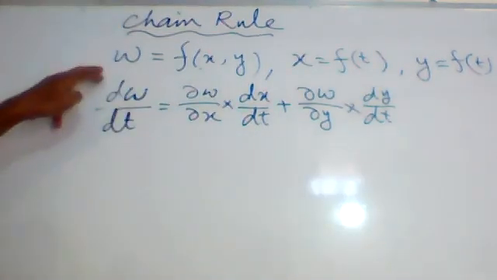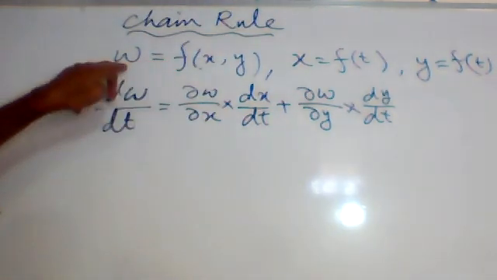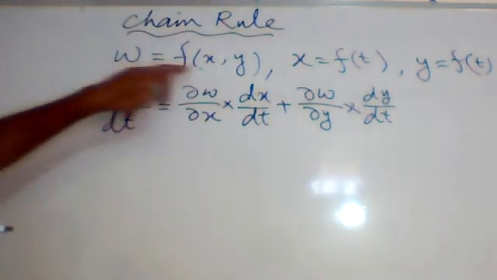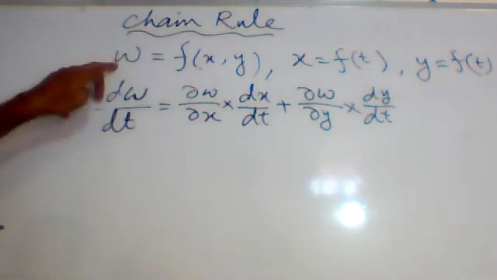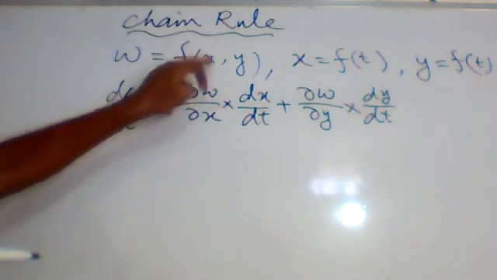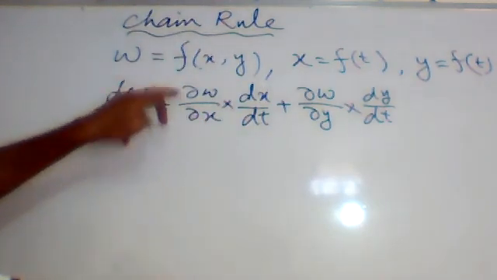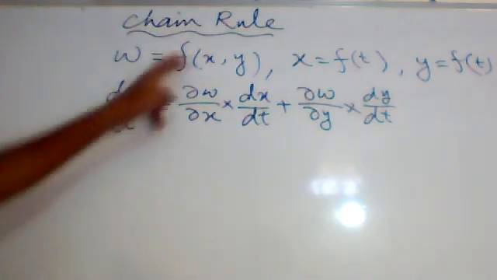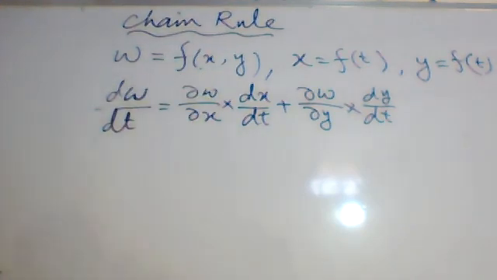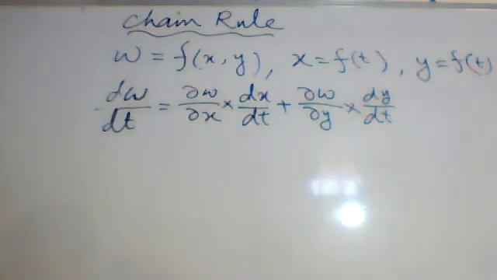But here w depends upon two variables. We can't take dw upon dx. We can never take dw upon dx or dw upon dy because it depends upon two variables. So we must take the partial derivative with respect to any one of the two variables. When there are more than one variable, we will take partial derivative.